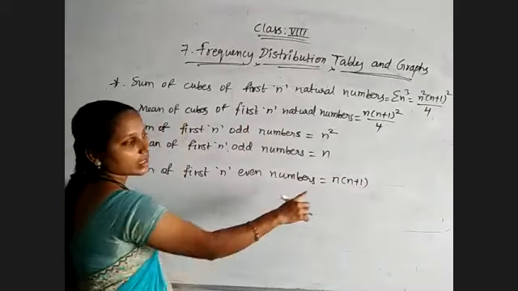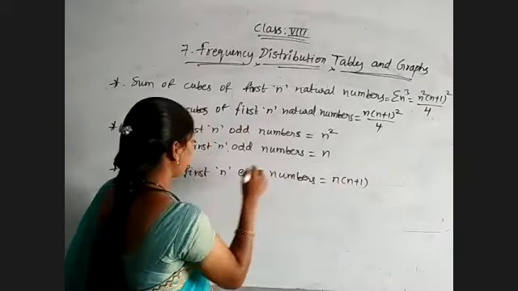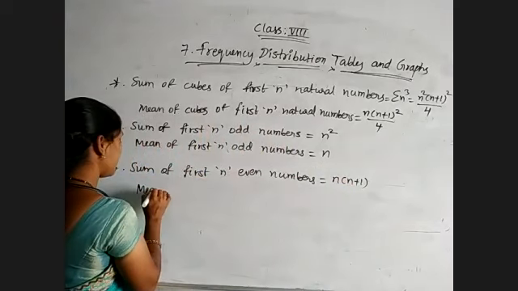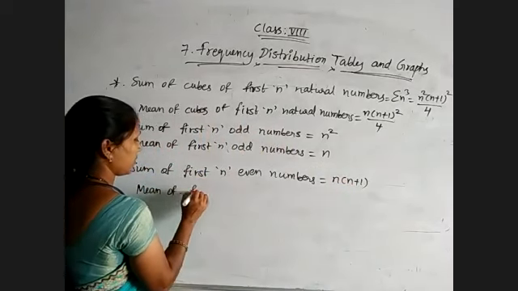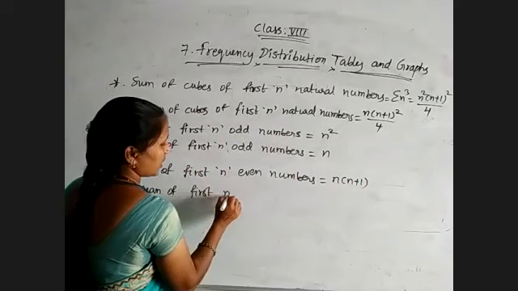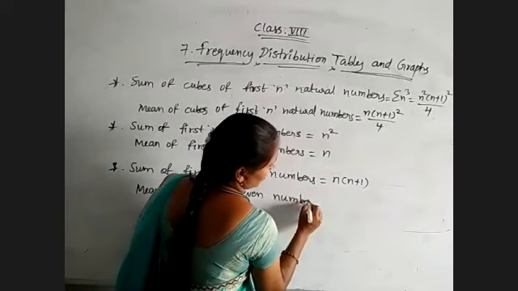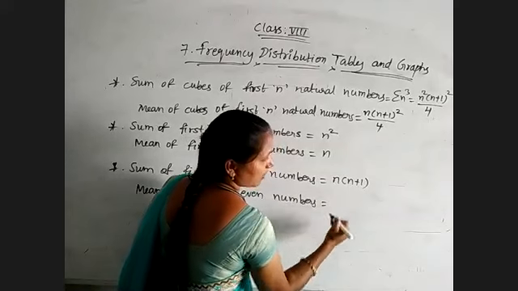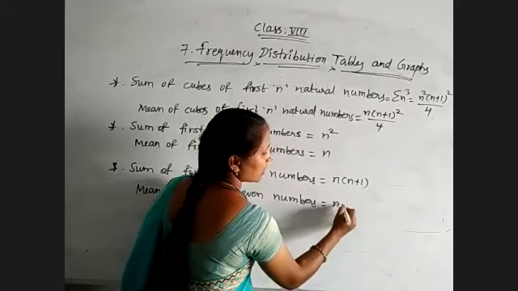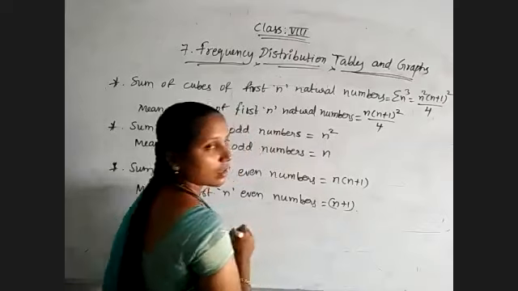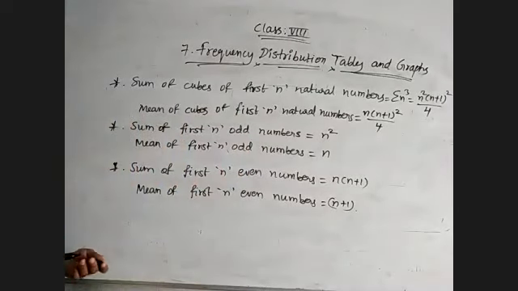And then for the mean, this n will be removed, only n plus 1. So the mean of the first n even numbers is equal to n into n plus 1 by n, which is n plus 1 only. Sum of observations by number of observations. So like this, these are the formulas.